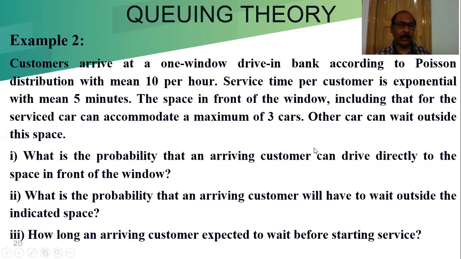What is the probability that an arriving customer will have to wait outside the indicated space? We know the formula for waiting. And how long is an arriving customer expected to wait before starting service? That means it is Wq. We have to find that out.